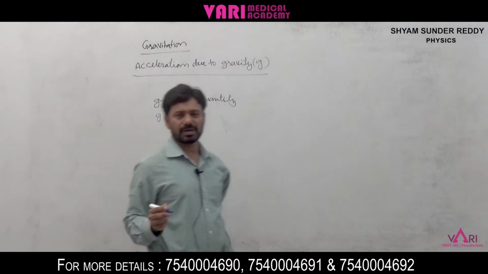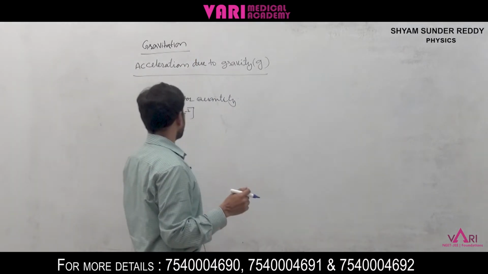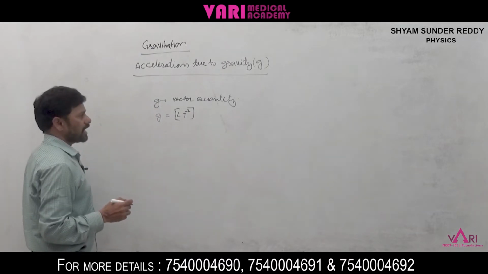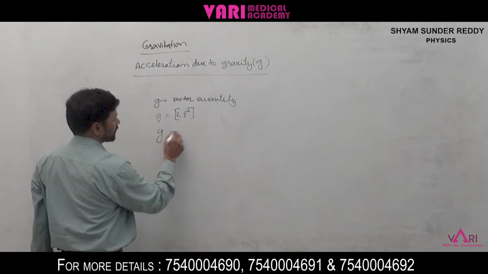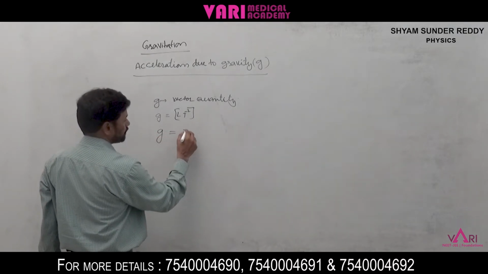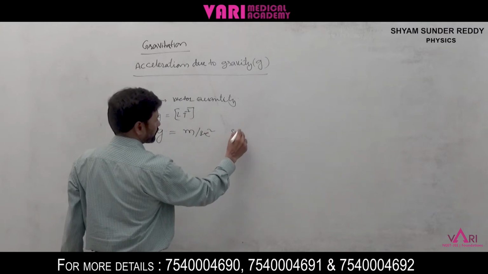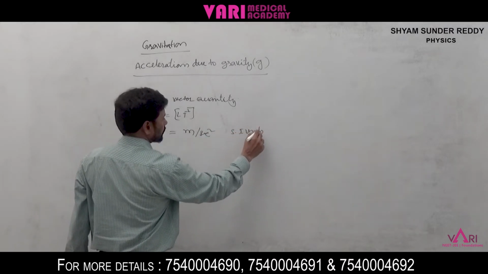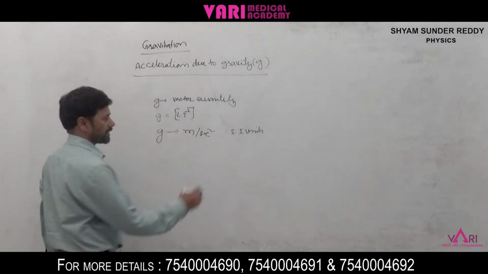The dimensional formula of acceleration and of acceleration due to gravity are both the same: g is equal to L T power minus 2. Its SI unit is meter per second square.